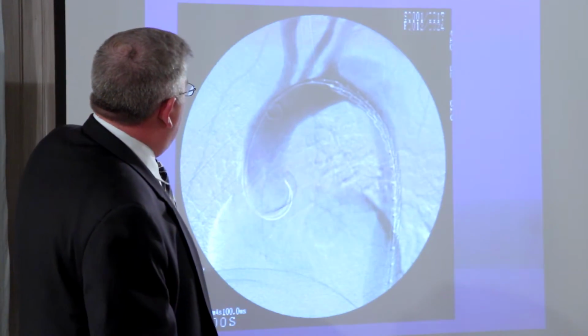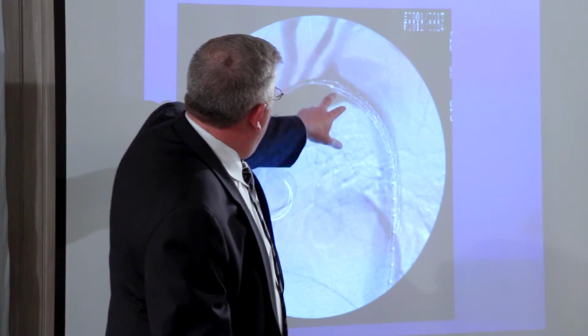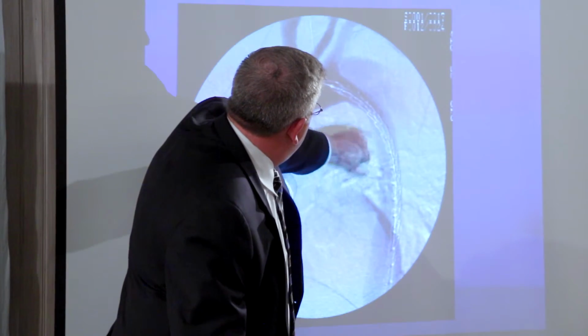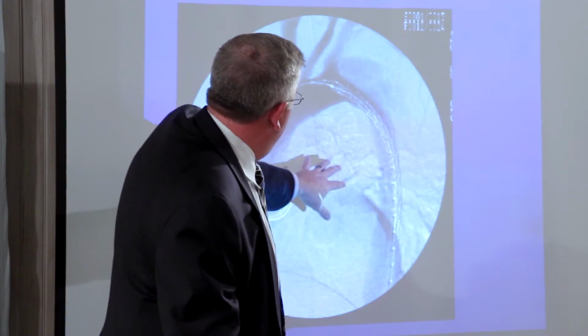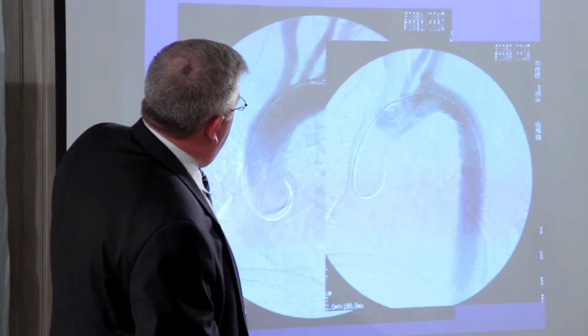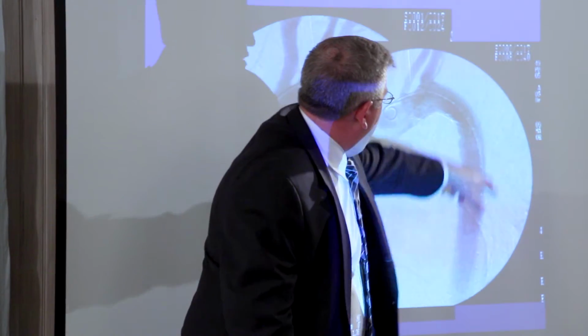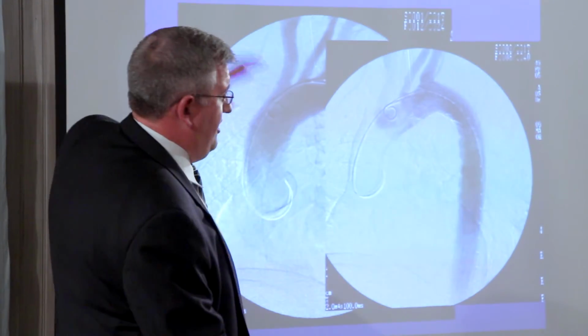Next. So the way we treated this is, here we are doing the aortogram. This is the true lumen. It's a very small slit. You can see the false lumen here is this kind of haziness, and it's very large. So we put the stent graft across. Go next. And then you can see afterwards, now there's no flow in the false lumen anymore. There's flow through the true lumen. And the way we do this is we kind of work from the head and go to the toes.